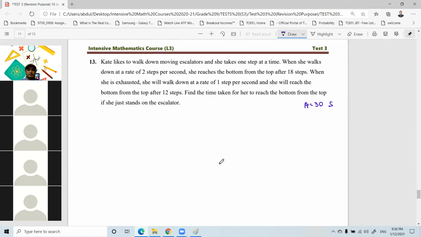No, I changed it. 12. From 30 to 12? Yes. No, because I mixed up the step and second. Okay, 12 seconds. Let's see. Think again, maybe you may change your mind again. Maybe. This time I'm sure.